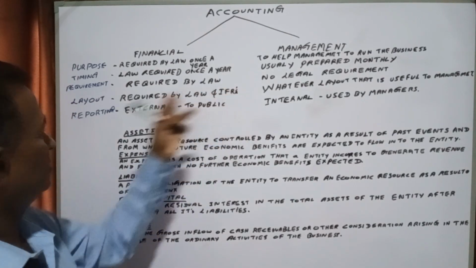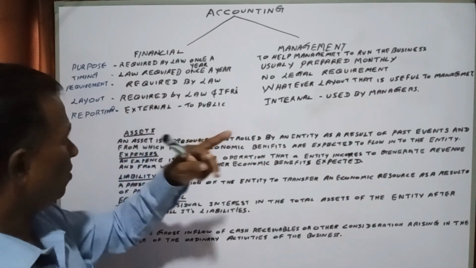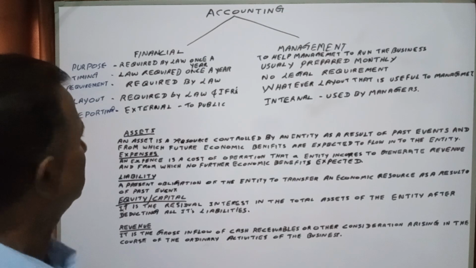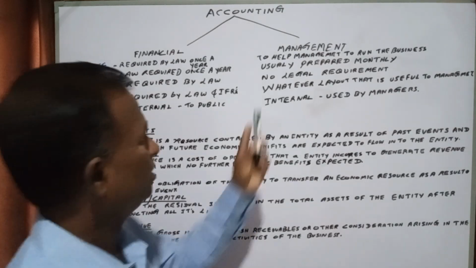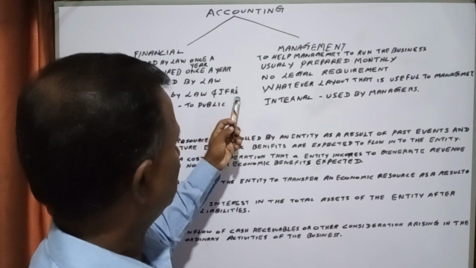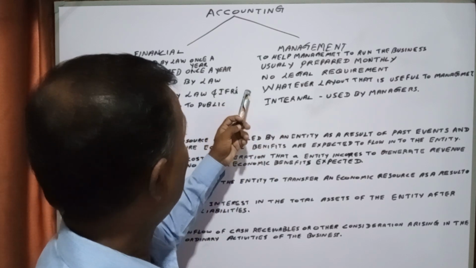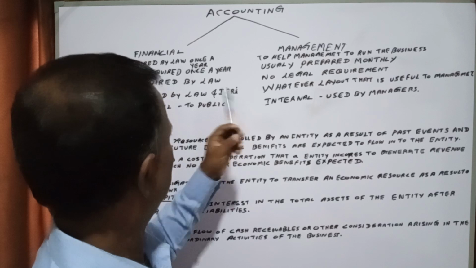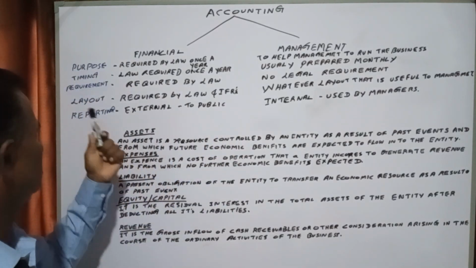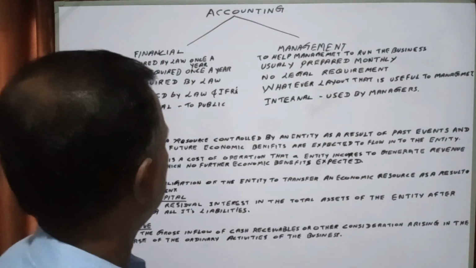In IFRS, required by the law and IFRS guidelines, it has to be prepared. In Sri Lanka, according to Sri Lanka accounting standards, as well as IFRS, we have to prepare the accounts.